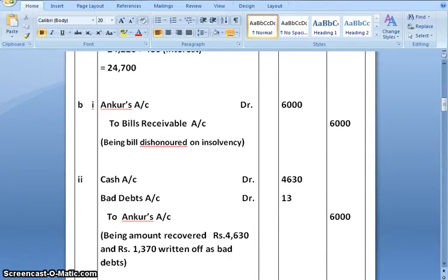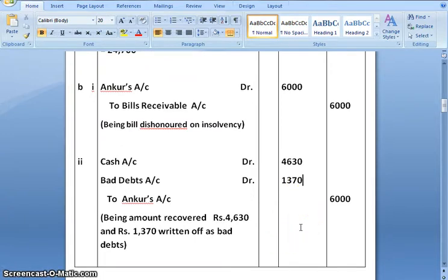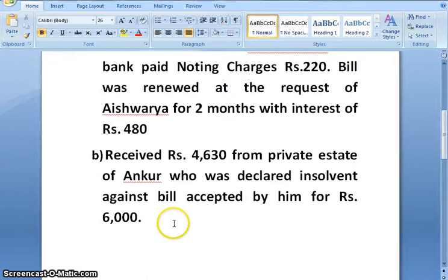Amount of bad debts would be 1370. Narration would be being amount recovered 4630 and rupees 1370 written off as bad debts.